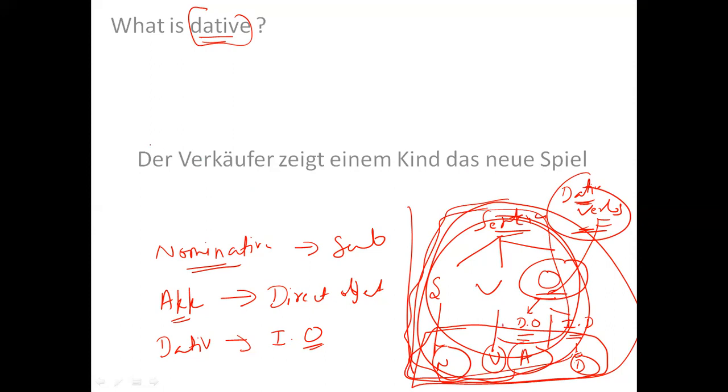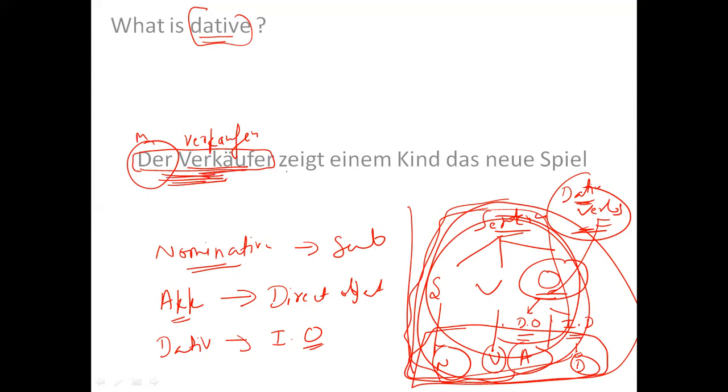Just to give you an example, the sentence says: der Verkäufer. Verkaufen is the verb which means to sell, but here it is written Verkäufer, which means a seller, salesman. Der is masculine, so the salesman, and not the saleswoman.